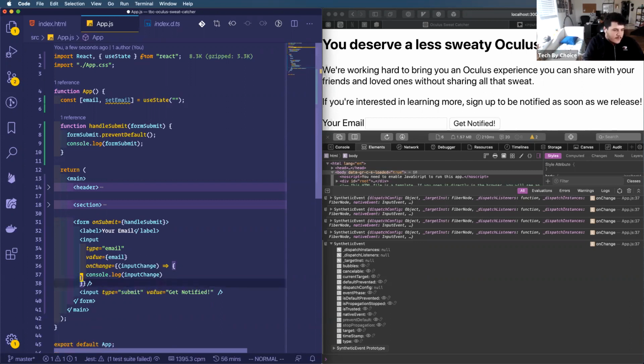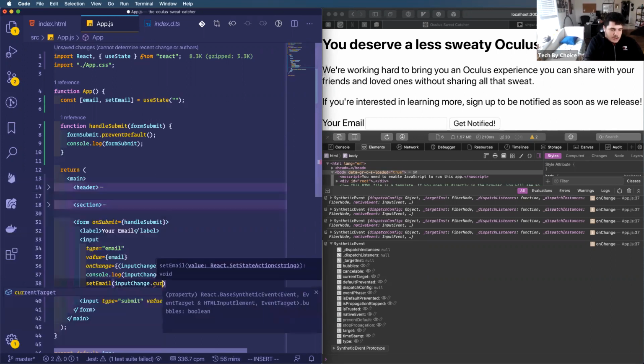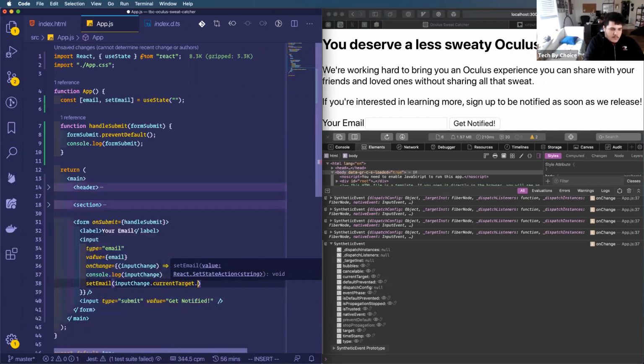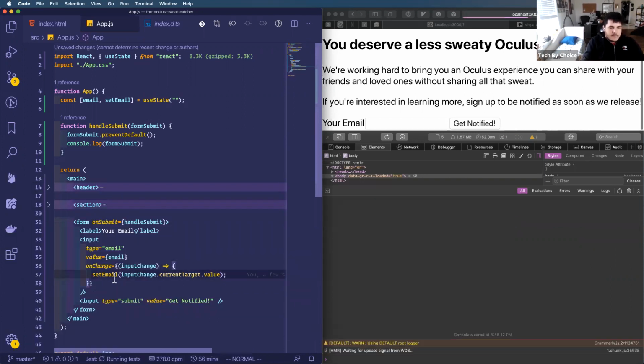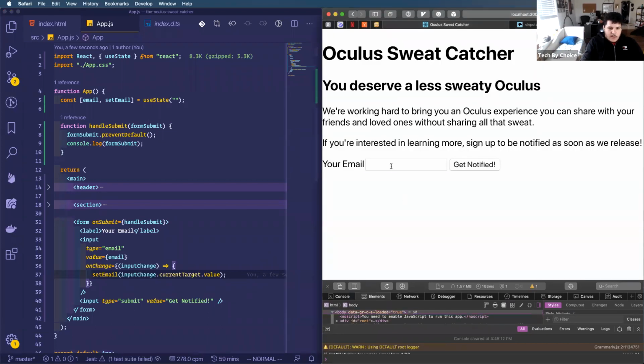So I'm going to say that when this input changes, I need to set email to the inputChange target value. I'll save this, and now I can see that when I actually type an email here, I can see my changes.